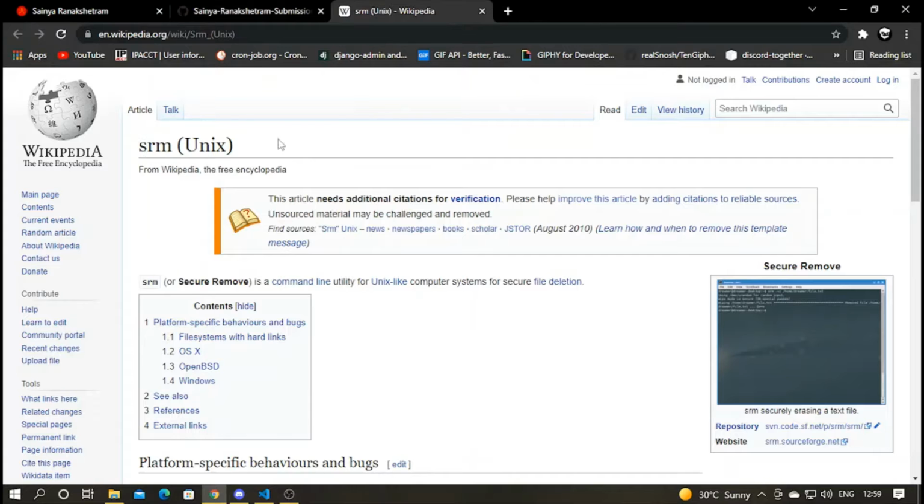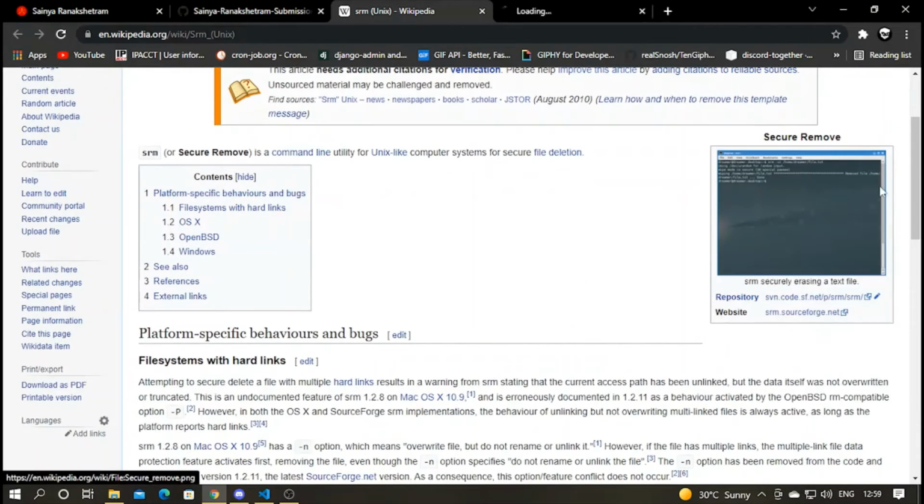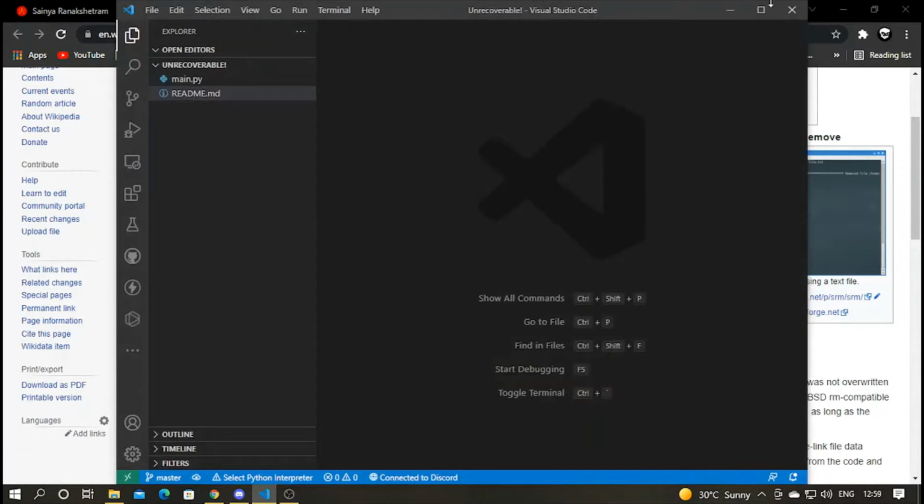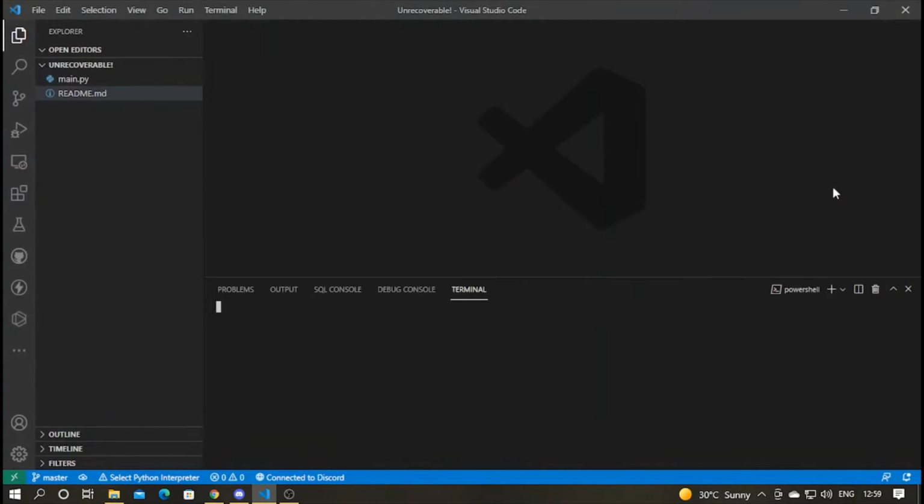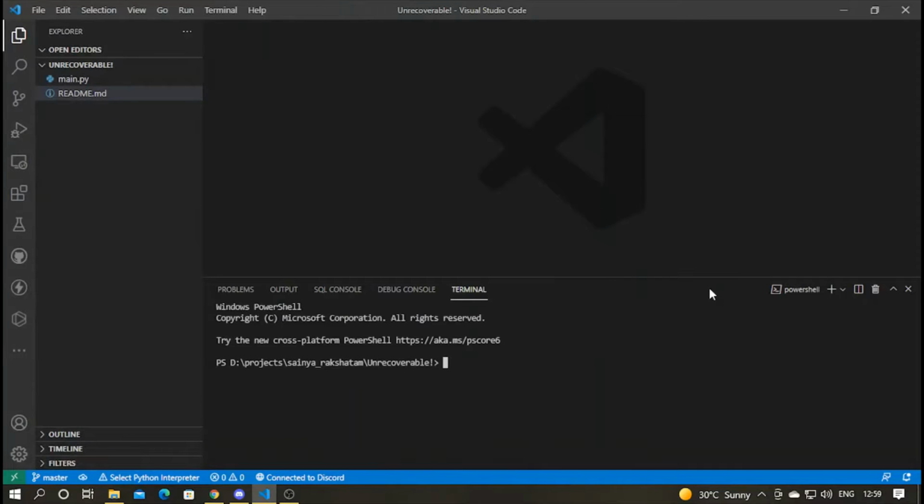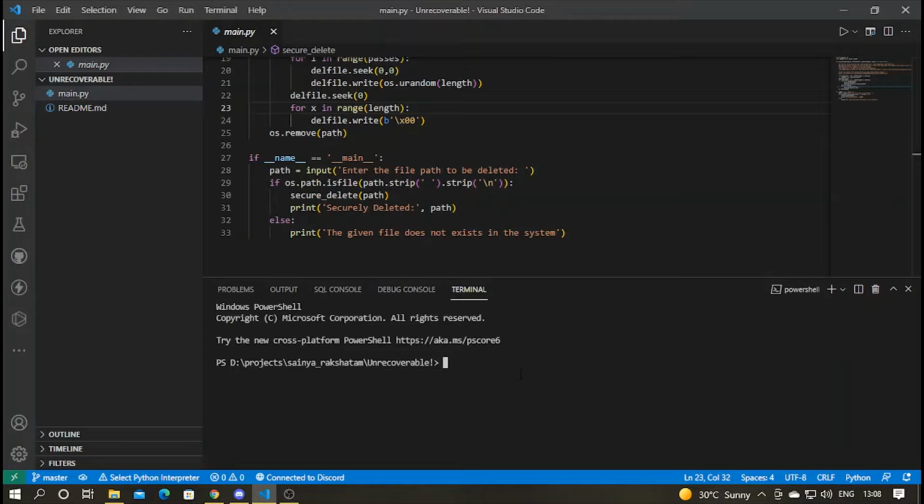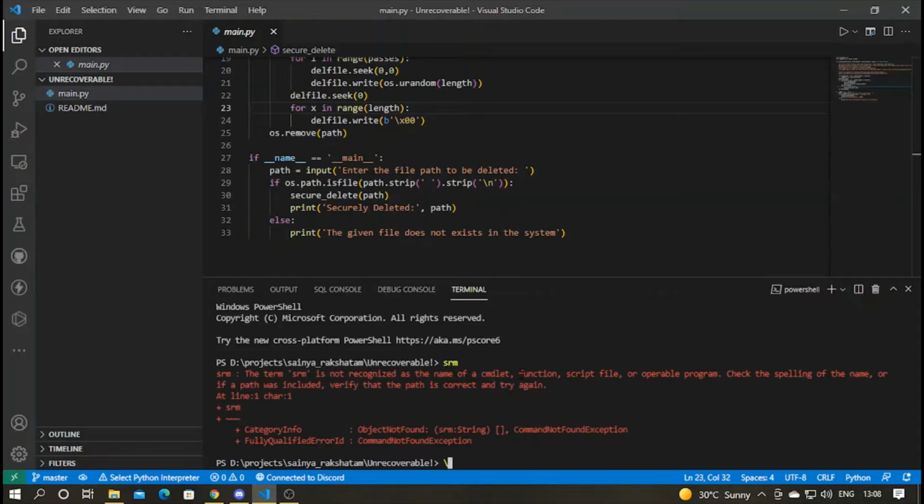The SRM method is unique to Unix and Linux type systems and Mac OS type systems. It's not available in Windows, as you can see here. Let me show you. So yeah, as you can see here, SRM is not recognized as any command, function or script file. So SRM is not a default option for Windows.